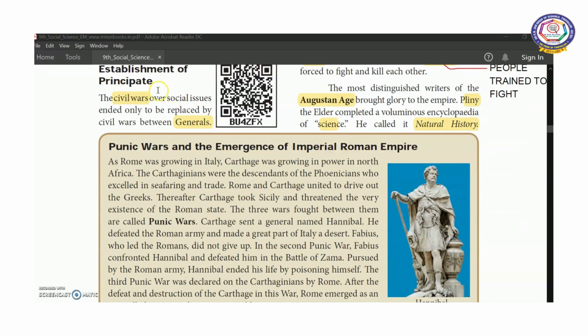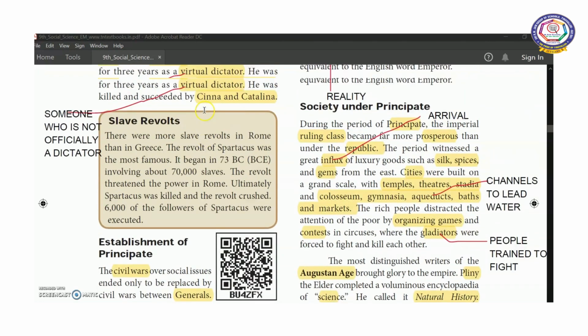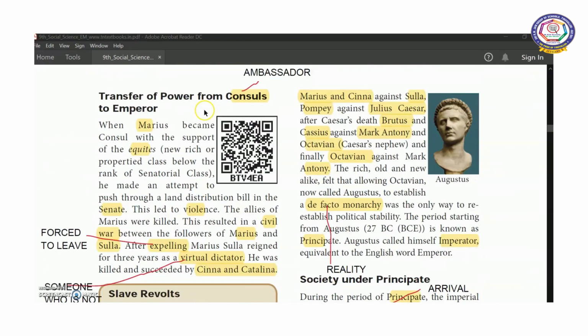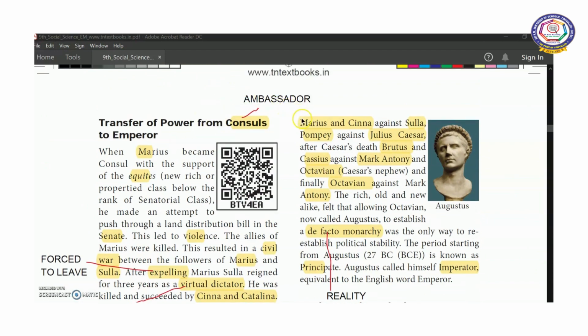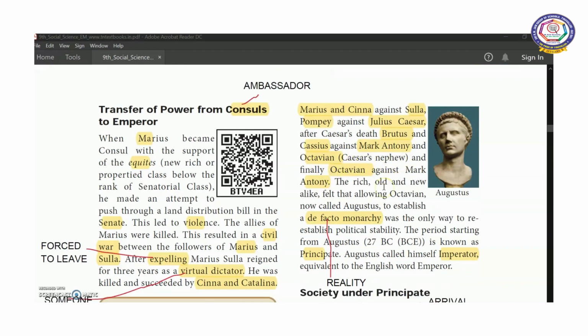Now, the establishment of Principate. The civil wars over social issues ended only to be replaced by civil war between generals. So many civil wars started between the generals. For example, they have given some of the generals' names here. Marius and Cinna were against Sulla. Next, Pompey against Julius Caesar. After Caesar's death, Brutus and Cassius against Mark Antony and Octavian, and finally Octavian against Mark Antony.